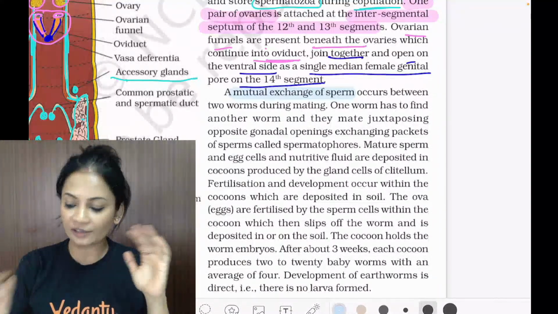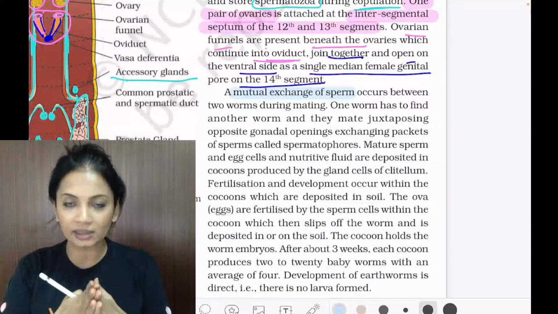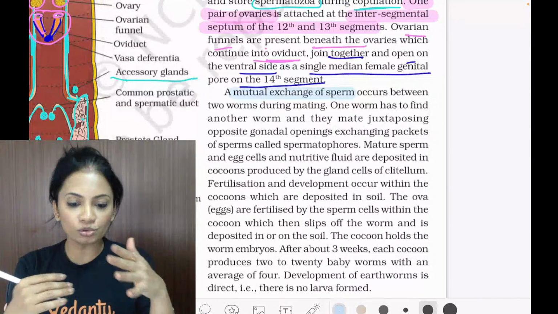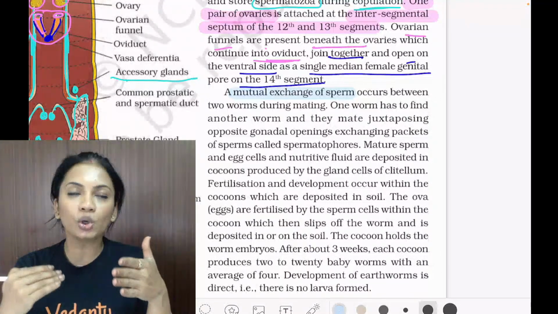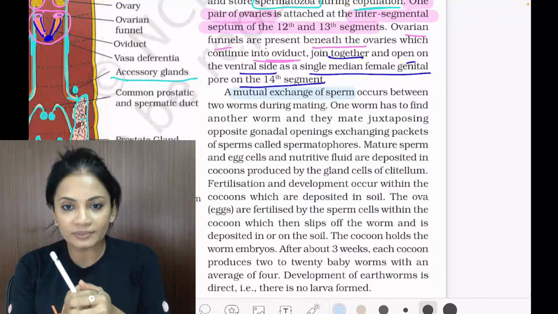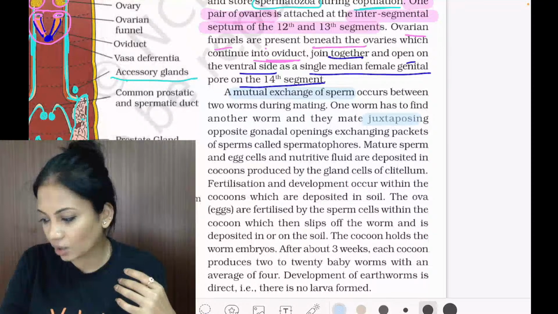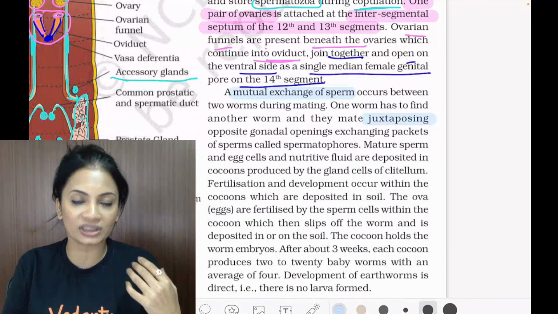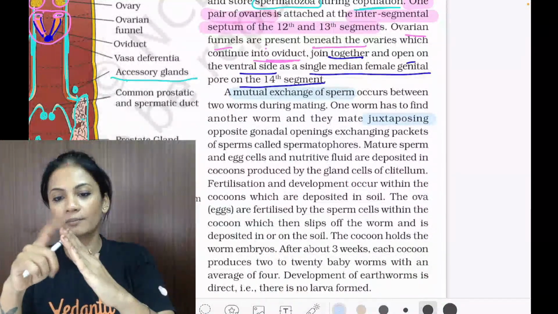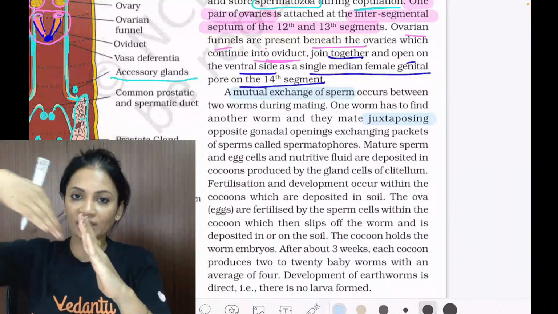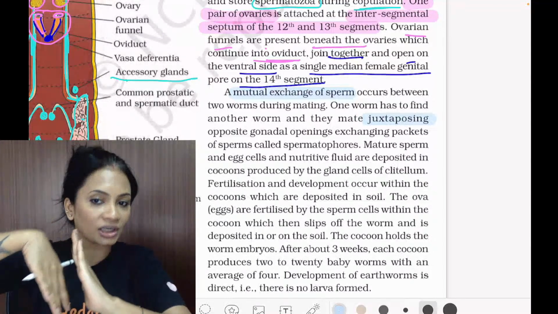So during mating, if you see this diagram over here, while mating, the two worms, obviously mating will happen between two worms, are going to be juxtaposing. They are going to be mating by juxtaposing. Juxtaposing means they're going to be in opposite directions. If one's first segment is in this direction, then the other's first segment will be in the opposite direction. Okay, so that's what we call juxtaposing.